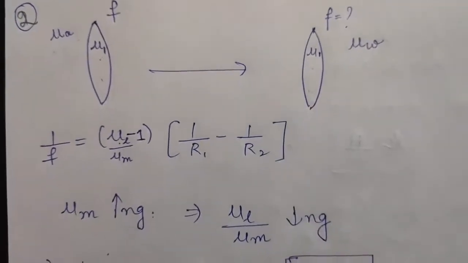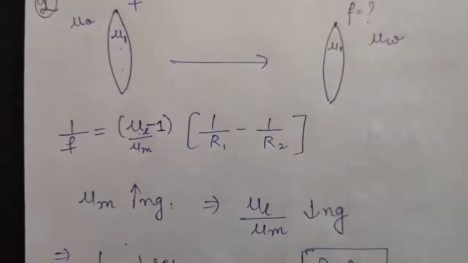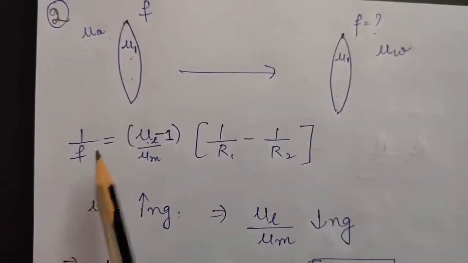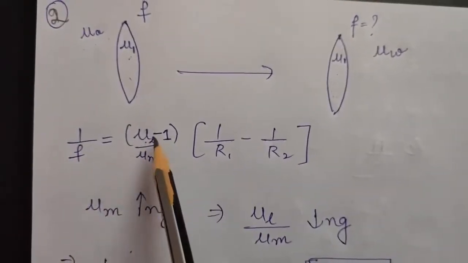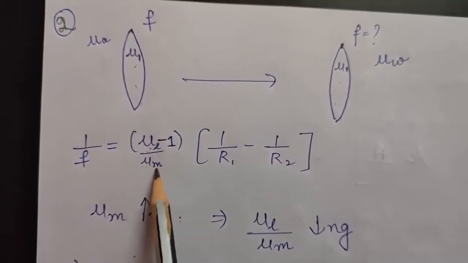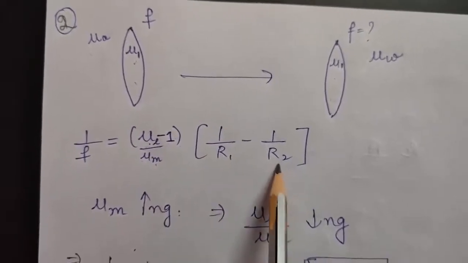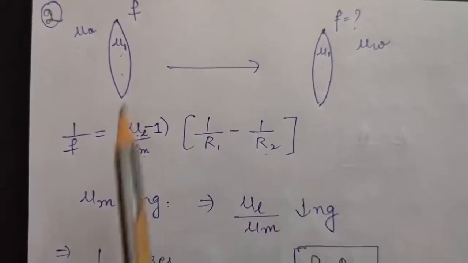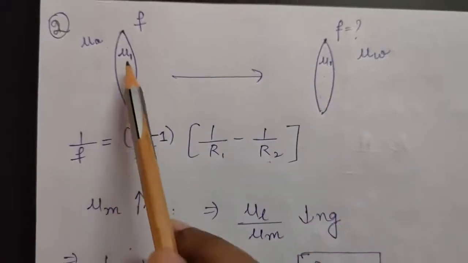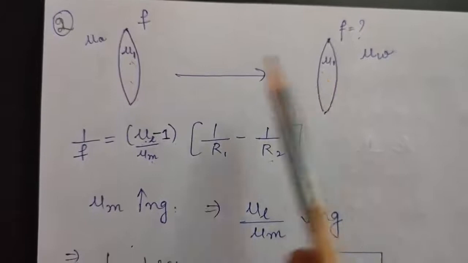Okay, so again for this we will be using the lens maker's formula. The lens maker's formula is 1 upon f is equal to (mu minus 1) into (1 upon r1 minus 1 upon r2), and as I told you earlier, mu is nothing but mu of lens upon mu of medium. Now see, in these two cases mu1, that is mu of lens, will remain the same.